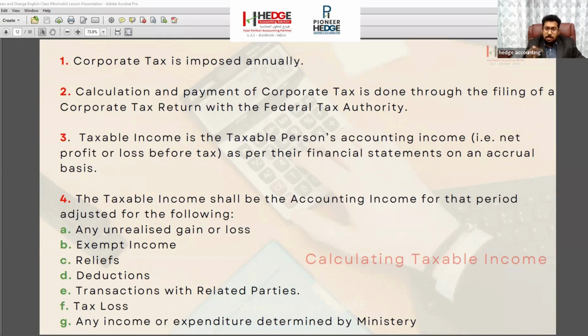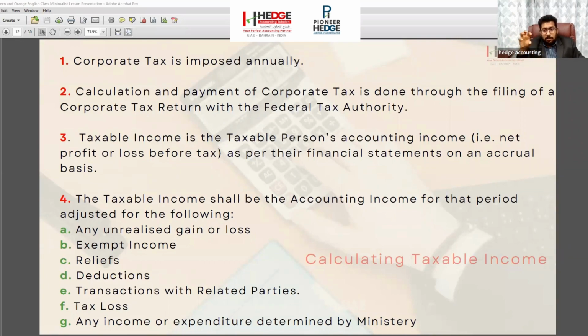Either it can be January to December, or it can be June to May. So it's better if you can start the financial year like January to December. So you can start the corporate tax in 2024 only. If you are following the June to May financial year, you will have to pay the corporate tax starting from 2023 June onwards. That is, after these 5 months, you have to pay the corporate tax.